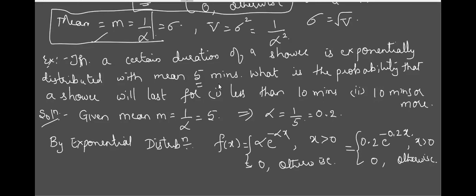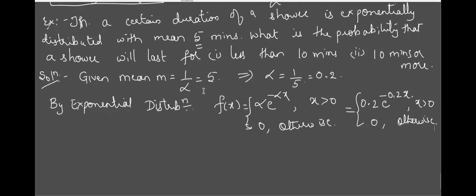Is this part clear? I just substituted for alpha, that's all. That means it is like this. On the real line, if you take from minus infinity to 0, what is the function defined as? 0. And between 0 to infinity, the function is defined as 0.2 e raised to minus 0.2x, if you take any value of x which is positive. Okay, this is what it means.